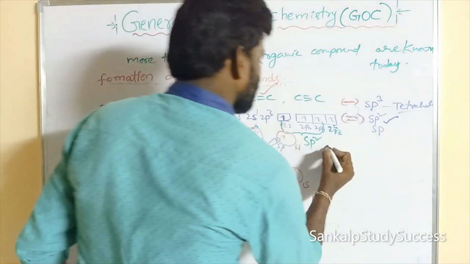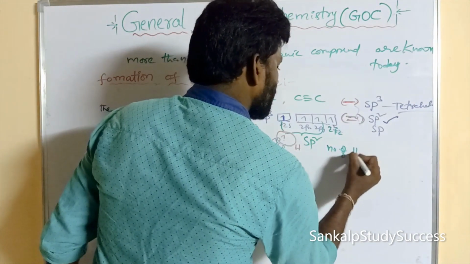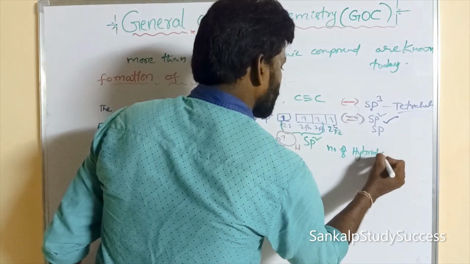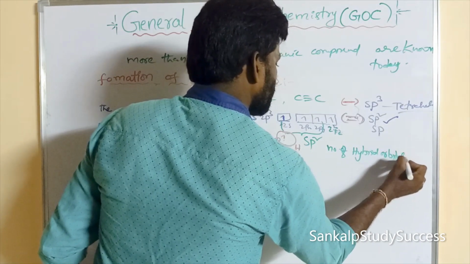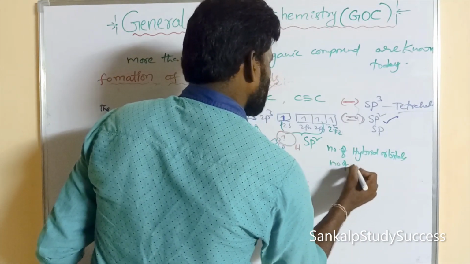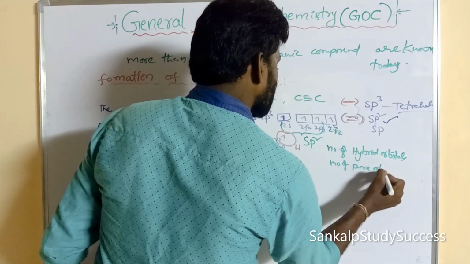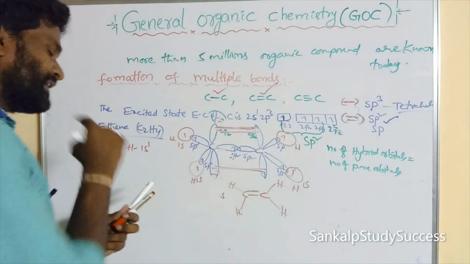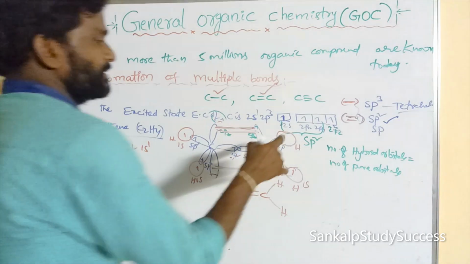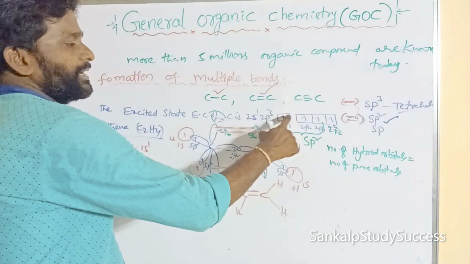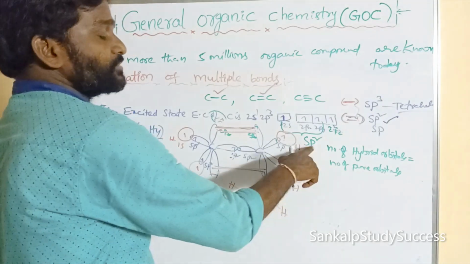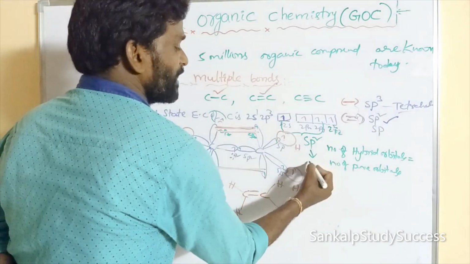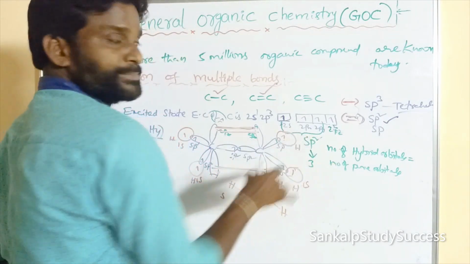So here the number of hybrid orbitals is compared with the number of pure orbitals. What are the hybrid orbitals? Here one carbon undergoes sp2 hybridization. That gives how many sp2 hybrid orbitals? 3 sp2 hybrid orbitals.